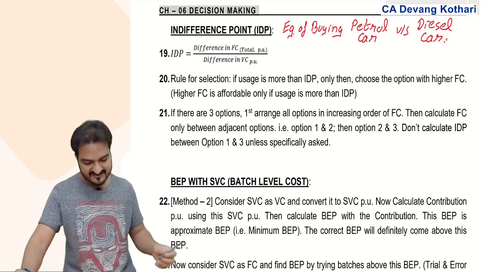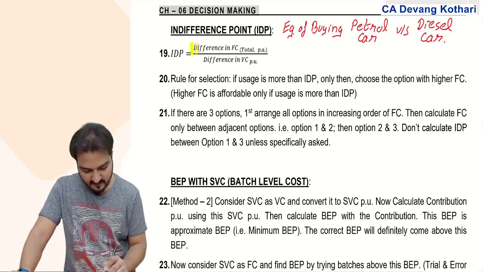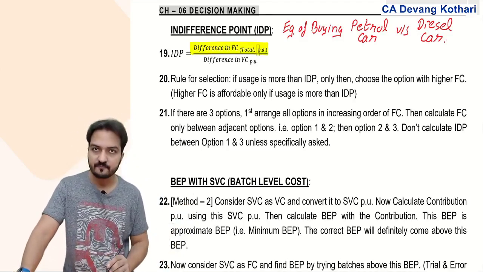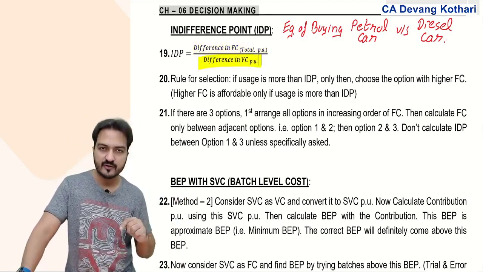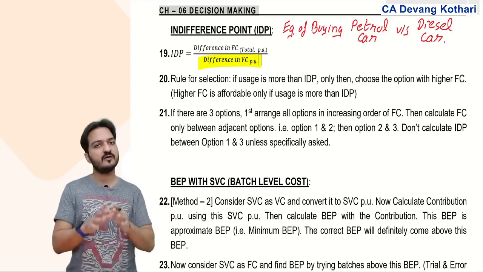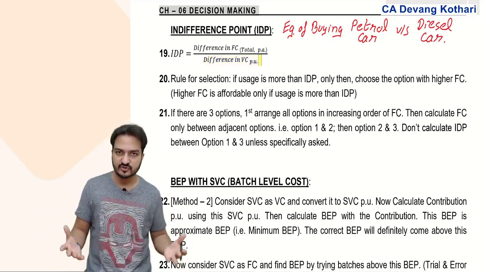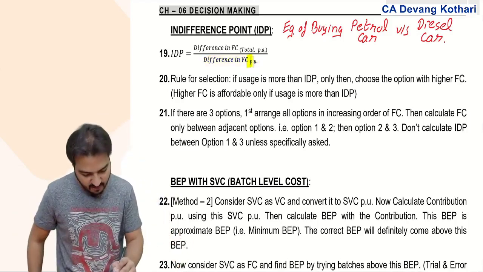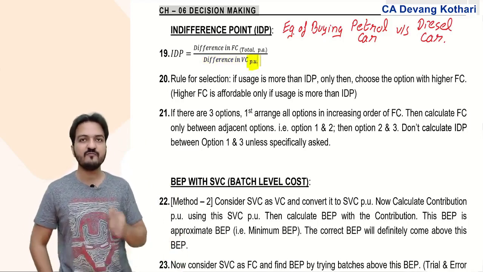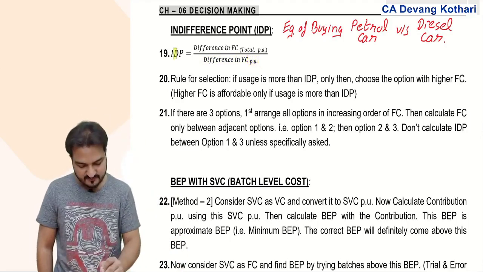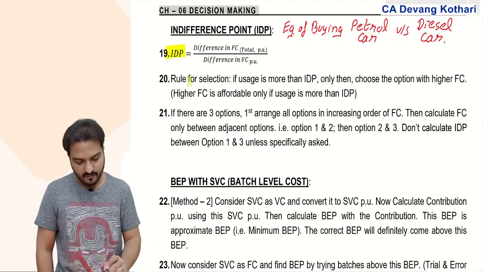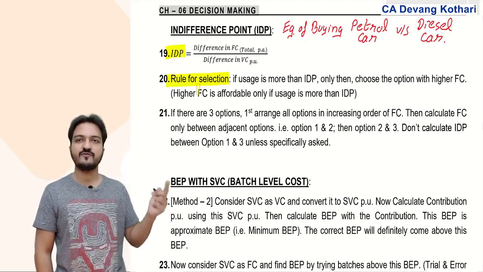The formula was like this. Indifference point is the difference in fixed cost in total divided by the difference in variable cost per unit. The fixed cost that I take will be in terms of total, that is, annual fixed cost divided by difference in variable cost per unit will give me the indifference point. What is the use of this? Well, this indifference point is now used for selection of the option.